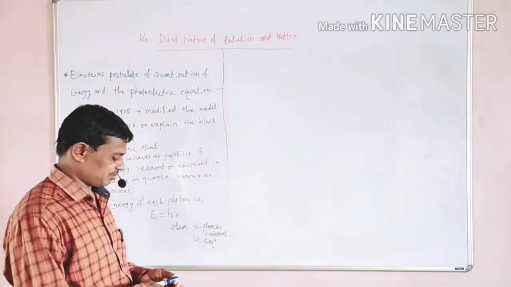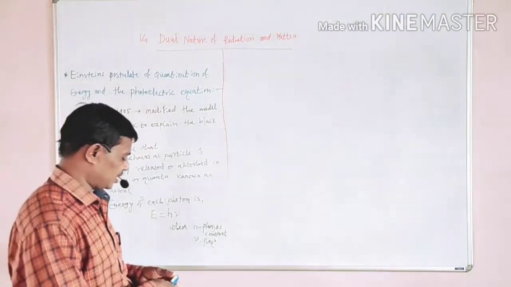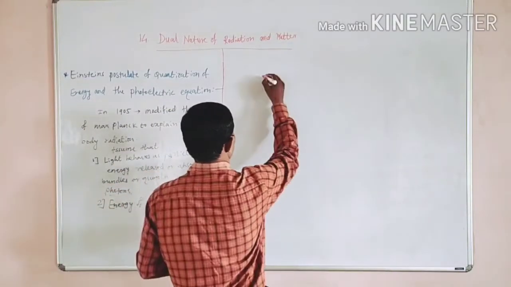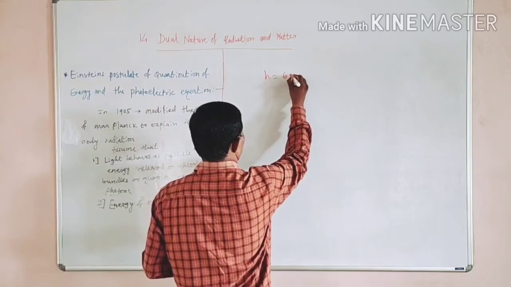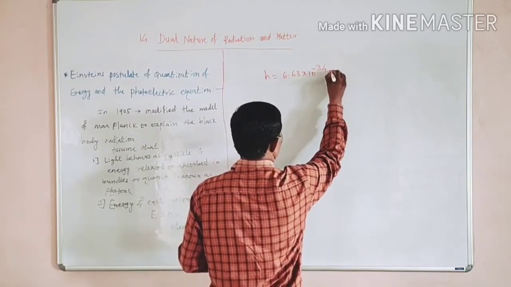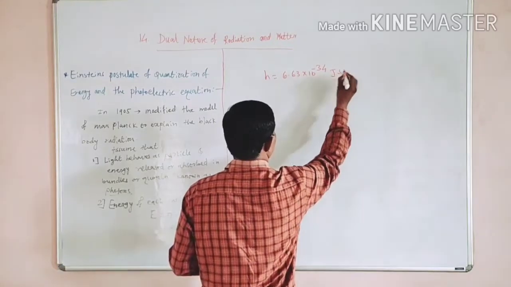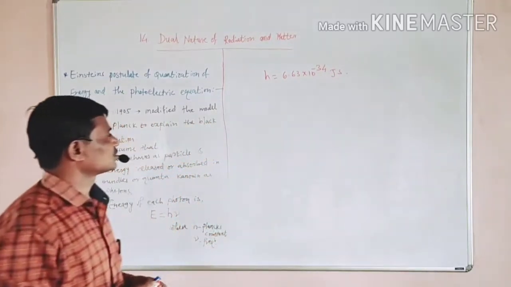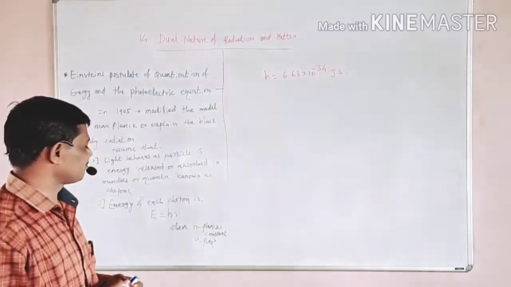And this h, Planck's constant, has the value h equal to 6.63 into 10 to the power minus 34 joule second. This is the constant known as Planck's constant.